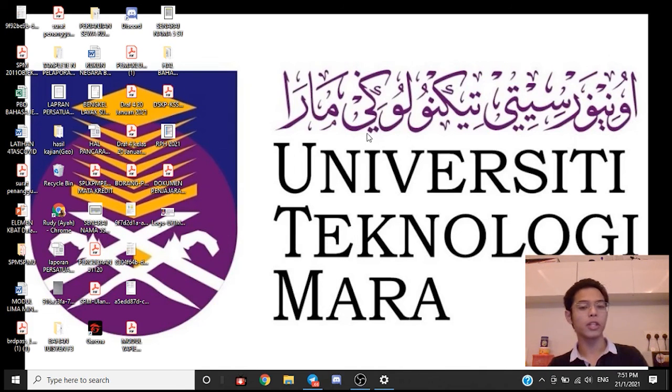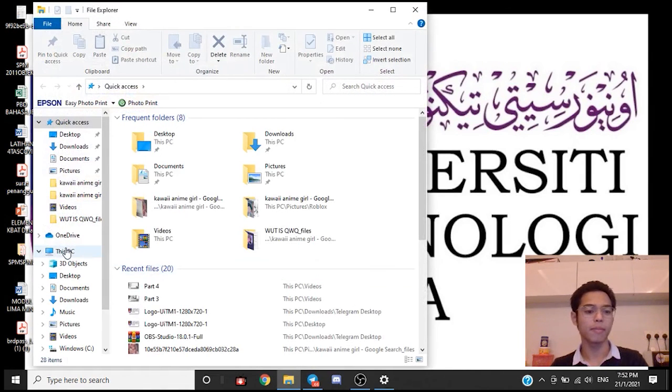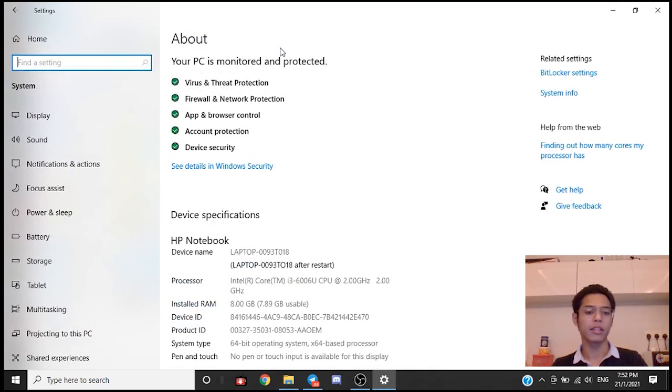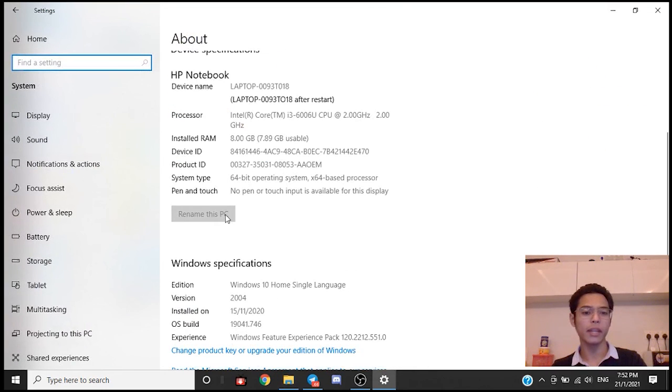Now the last thing that I'm going to show is how to change your PC name. To make it easier, go to File Explorer, click This PC, System Properties. Scroll down and rename this PC. After you click this, an option bar will pop up, and you just put any name you want. Then after you enter it, apply, save it, and this will pop up.